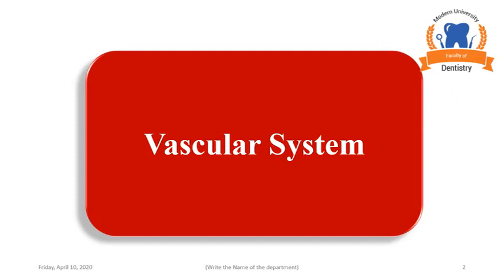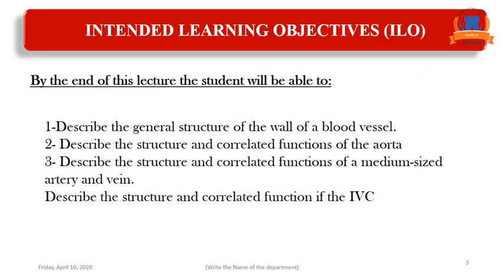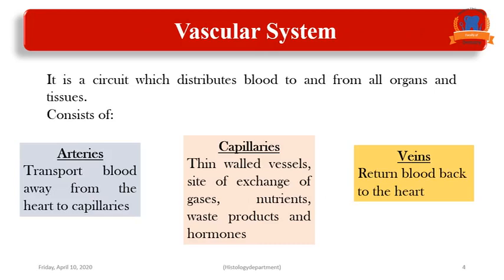In this lecture, we are going to discuss the vascular system. What is the vascular system? The vascular system is a circuit which distributes blood to and from all organs. It is a circuit which distributes the blood from and to the different organs of the body.